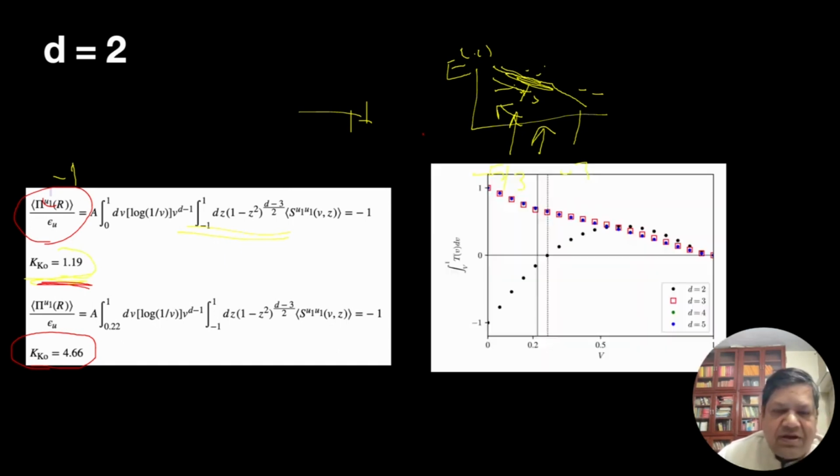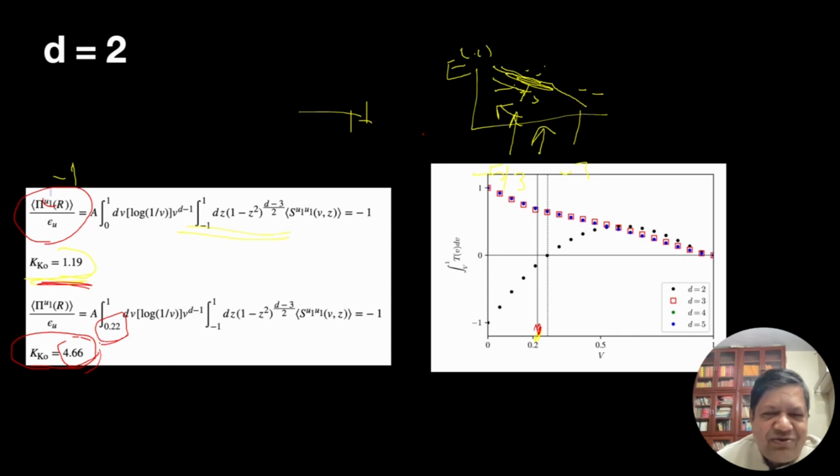However, if I use my cutoff here, so if I use the lower wave number to be somewhere here, 0.22, then we get a Kolmogorov constant of 4.66, which is okay, close to 6, though not quite 6.